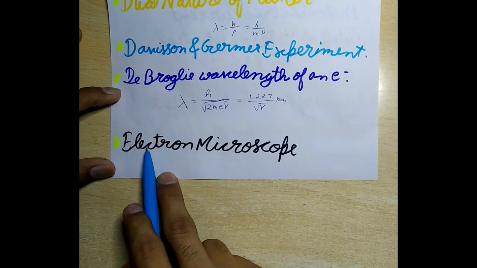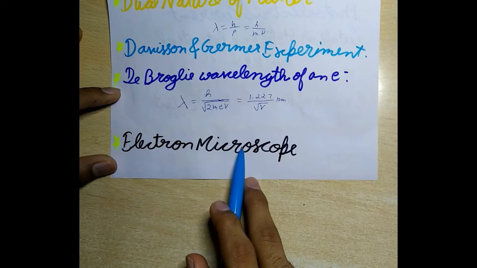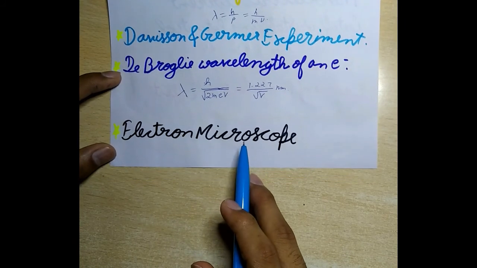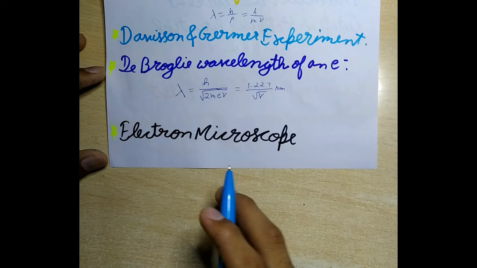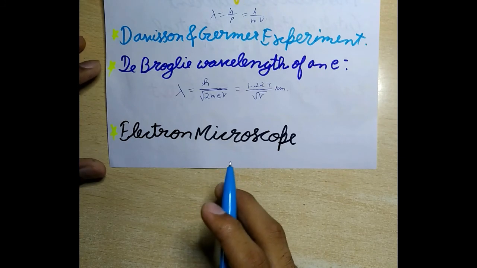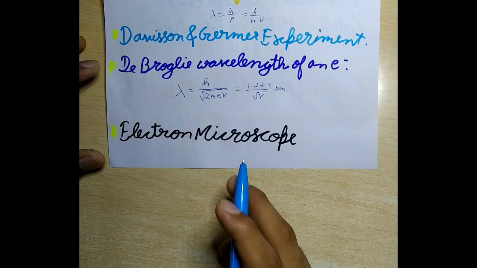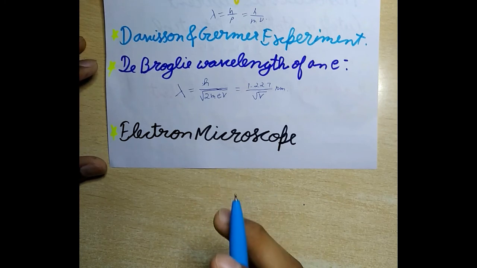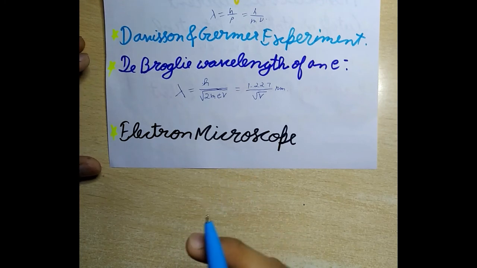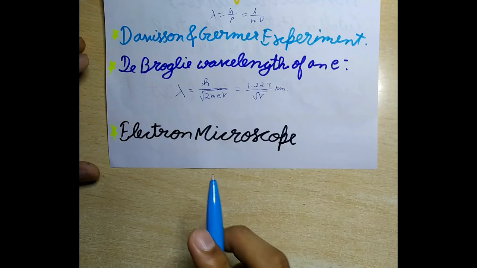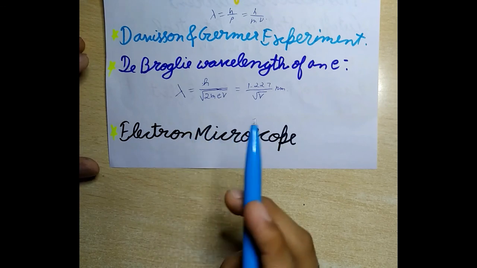And the last topic of this chapter is electron microscope. So it is a device that exploits the wave nature of electrons to provide high resolving power. It is used to investigate the structural details of bacteria, virus, etc. It has proved to be a powerful tool of investigation for research in science, technology, metallurgy, industry, medicine, etc.